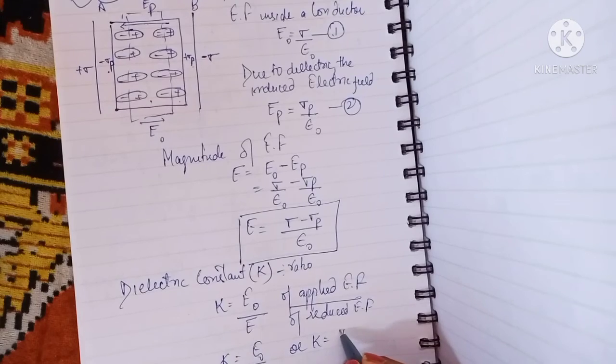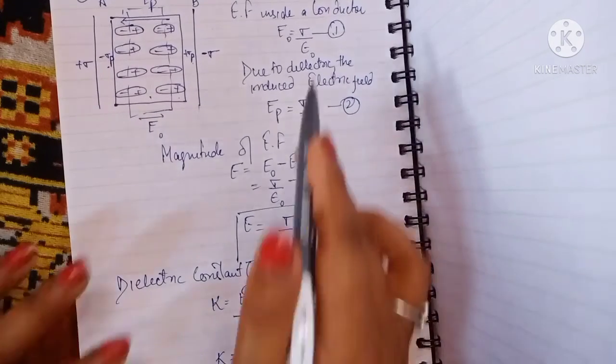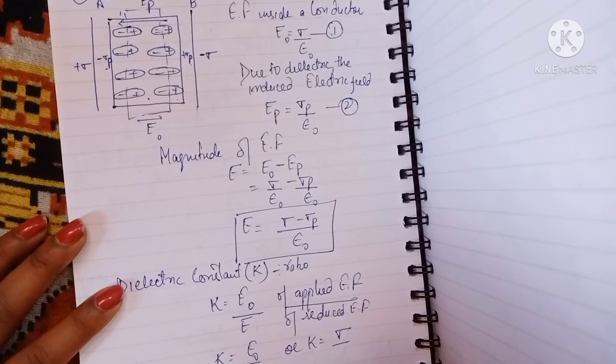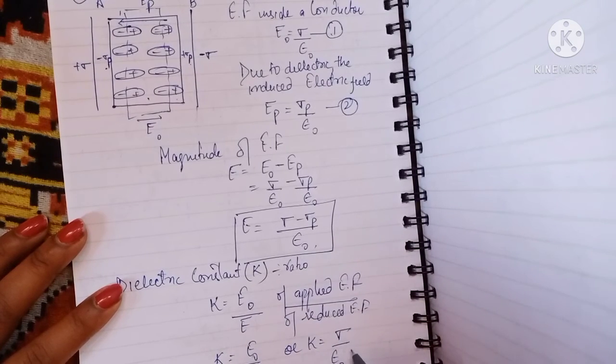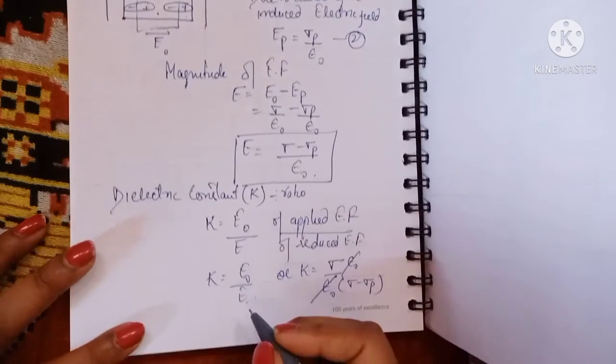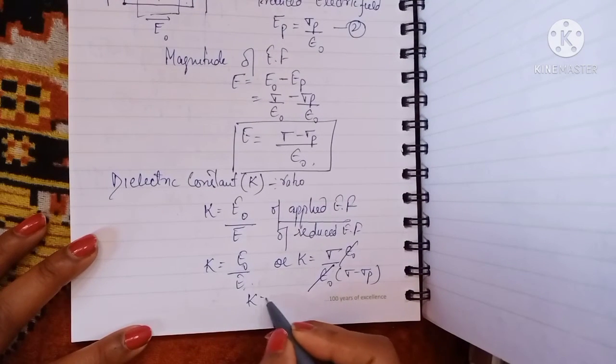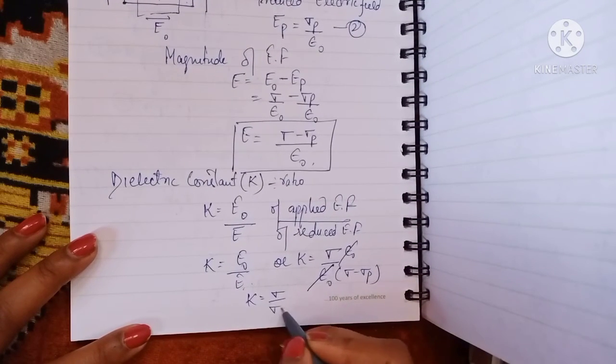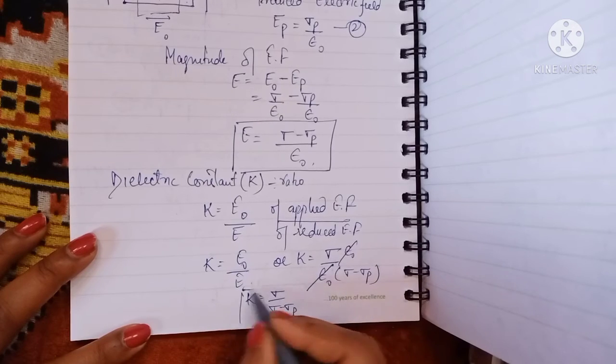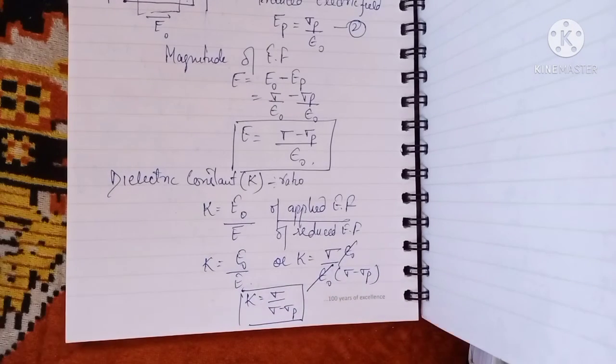E naught is equal to sigma over epsilon naught, no? So sigma over epsilon naught, and E is equal to sigma minus sigma p over epsilon naught. So epsilon naught and epsilon naught are going to be cancelled. So what you have is K is equal to sigma over sigma minus sigma p. This is also the expression for the dielectric constant.